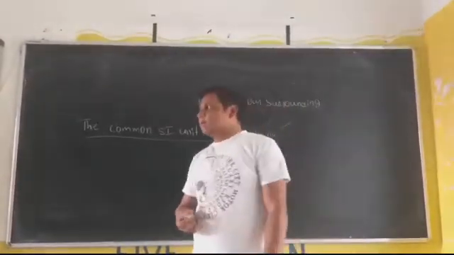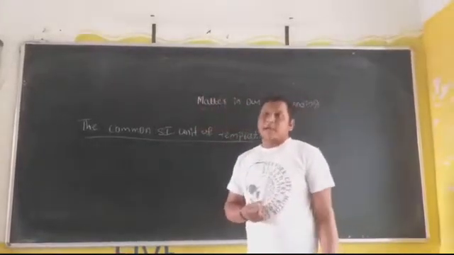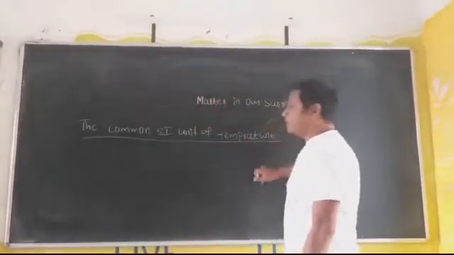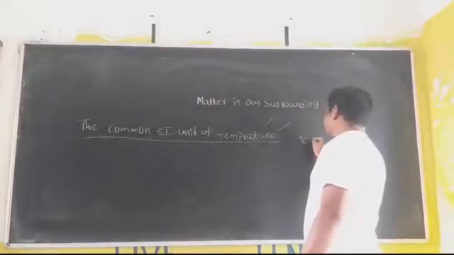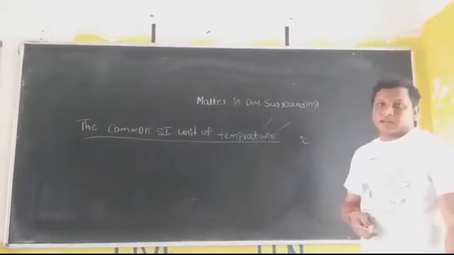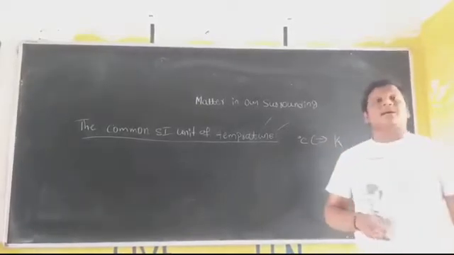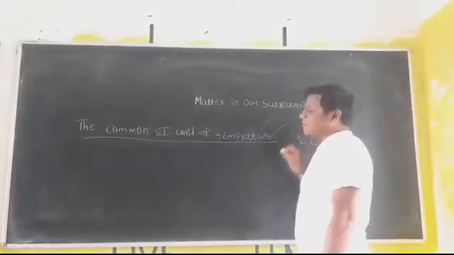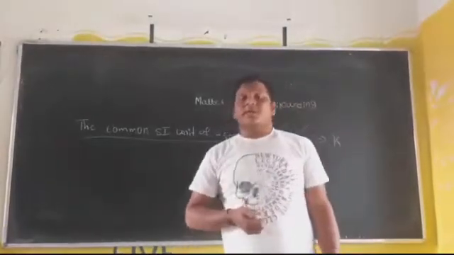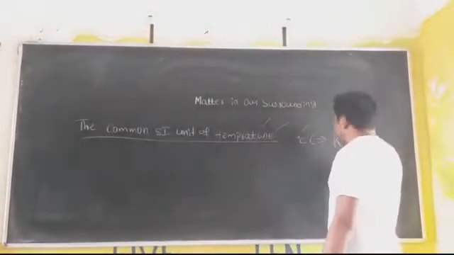The first one is Anders Celsius. He introduced measuring temperature in the degree Celsius scale. After that, the degree Celsius scale was converted to the Kelvin scale as an SI unit. Degree Celsius is frequently used, but the SI unit of temperature is Kelvin only.